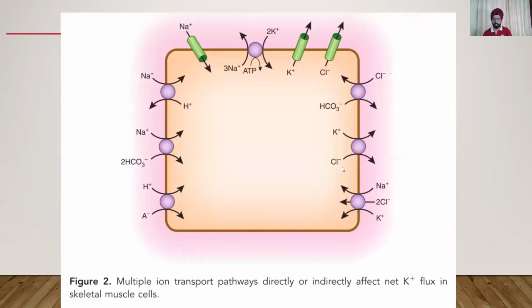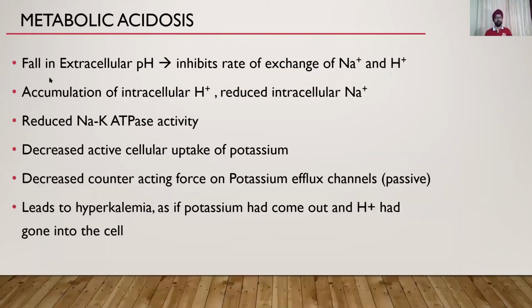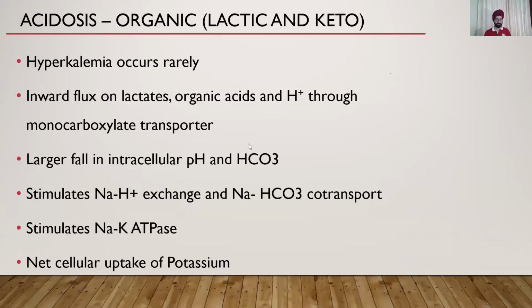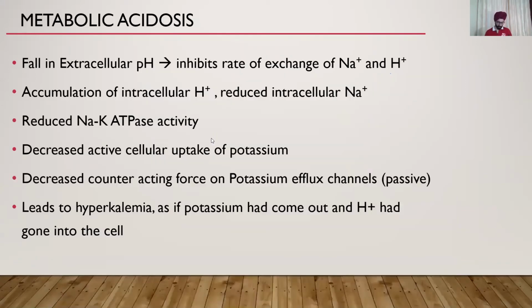Yeah. So these are the various, the same thing, but they've shown it in one figure. So in metabolic acidosis, there is fall in extracellular pH, which inhibits the rate of exchange of sodium and H plus. Okay, accumulation of intracellular H plus, reduced sodium. This is basically the same thing written that I've explained. Go through this.